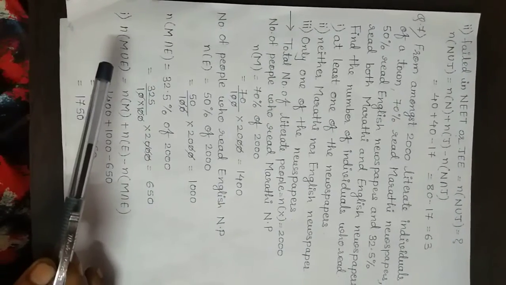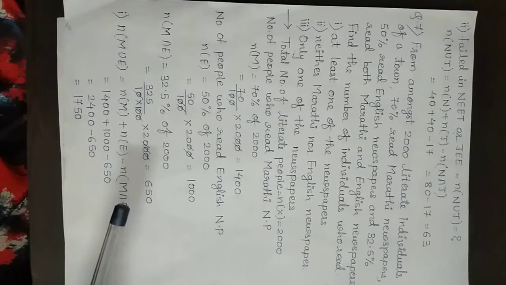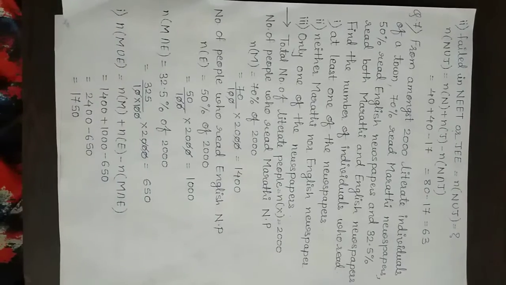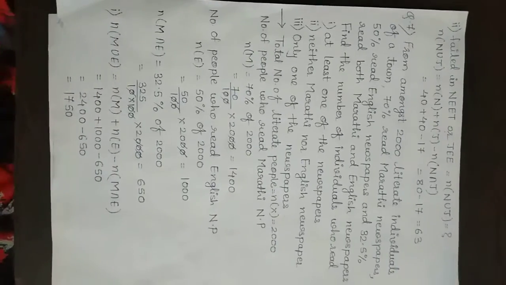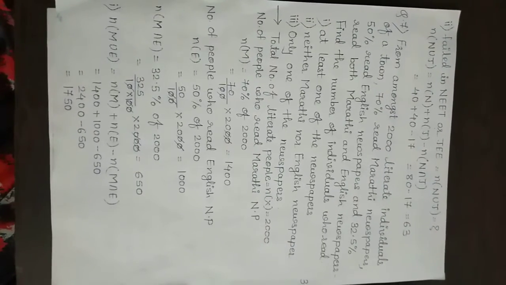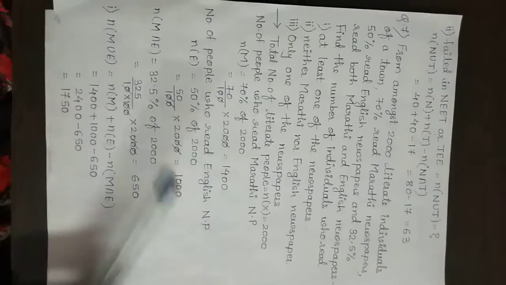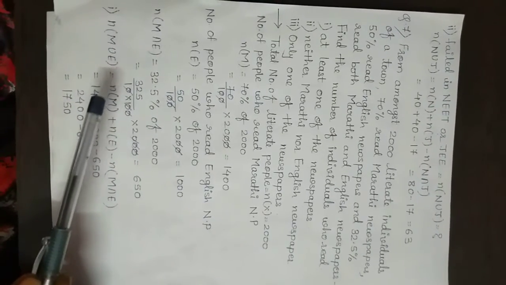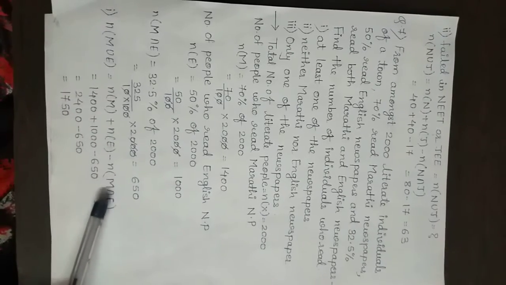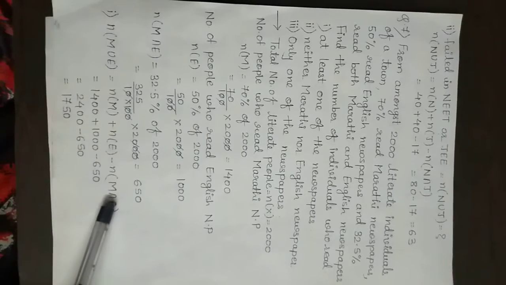Now the answer for the first one, at least one of the newspapers. At least one means we can say Marathi or English. So we require the answer for n of m union e, and we know the formula for this: n of m plus n of e minus n of m intersection e, and we have the values for all these three.